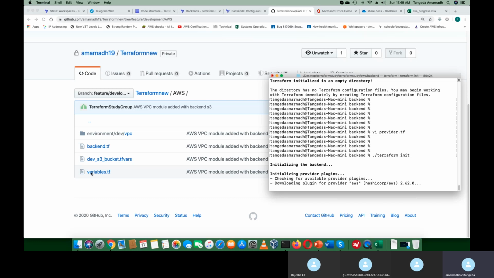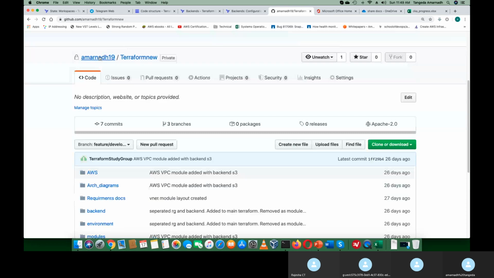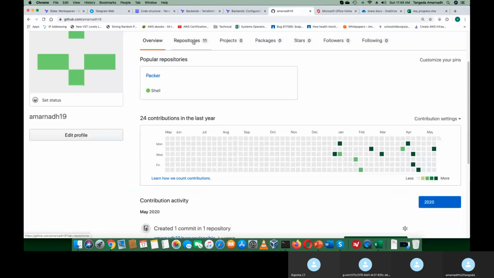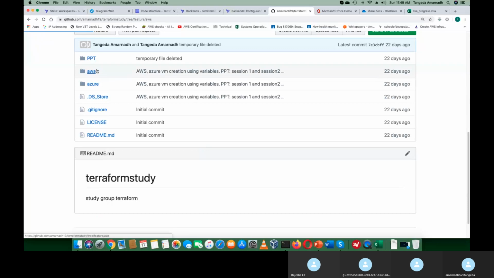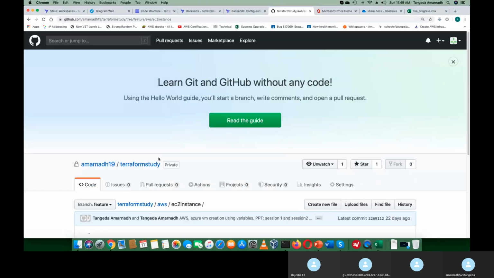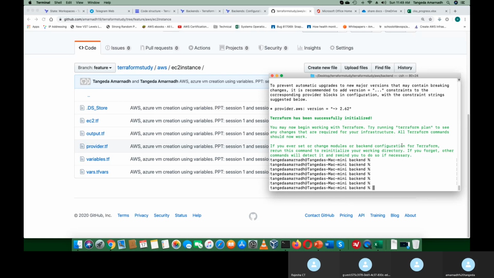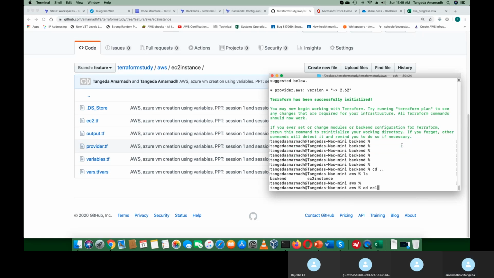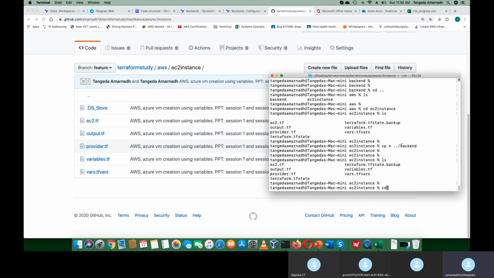So let me create a small EC2 instance, so you'll understand. If you get any confusion while I'm doing it on the console, please stop me anytime.